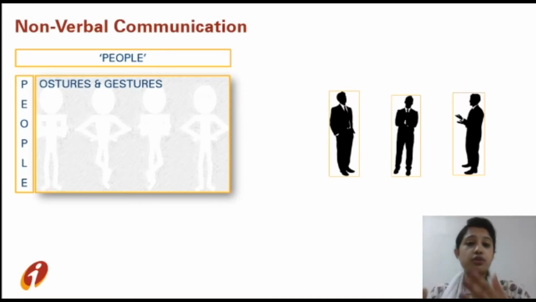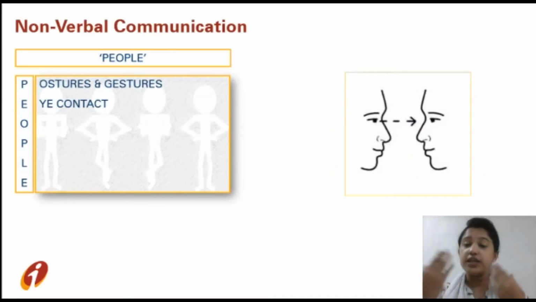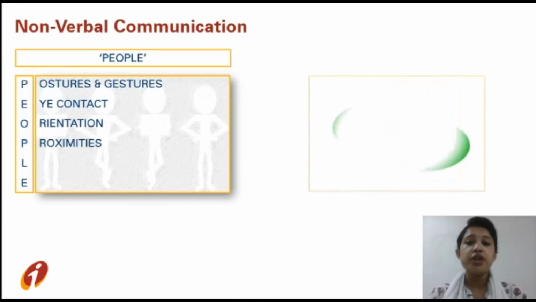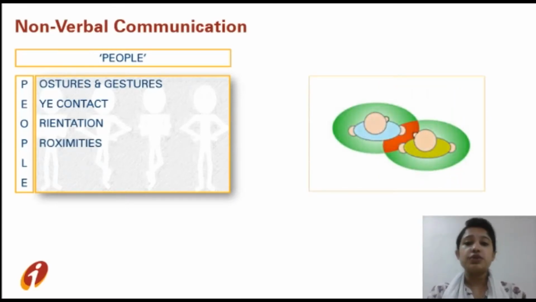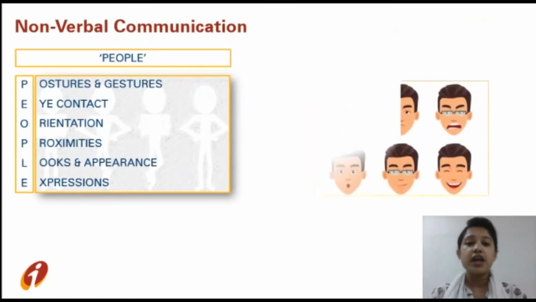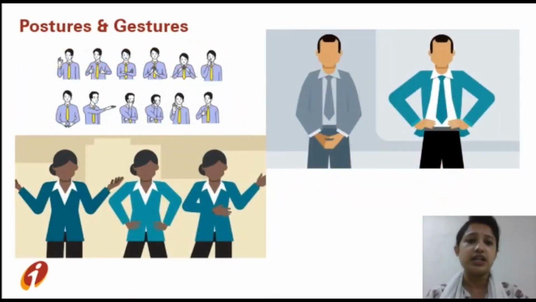P here stands for the body postures and hand gestures. E stands for the eye contact that we need to maintain. O stands for the orientation, how we should sit or stand near a person. Again, P for the proximities or the nearness we need to maintain. L for the looks and appearance that we should maintain properly, and also our facial expressions that communicate along with the verbal communication. So let us understand in detail about all these postures and gestures.